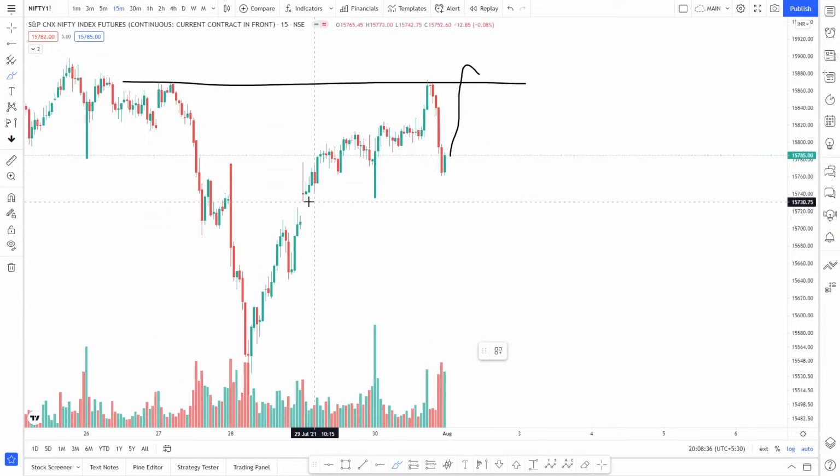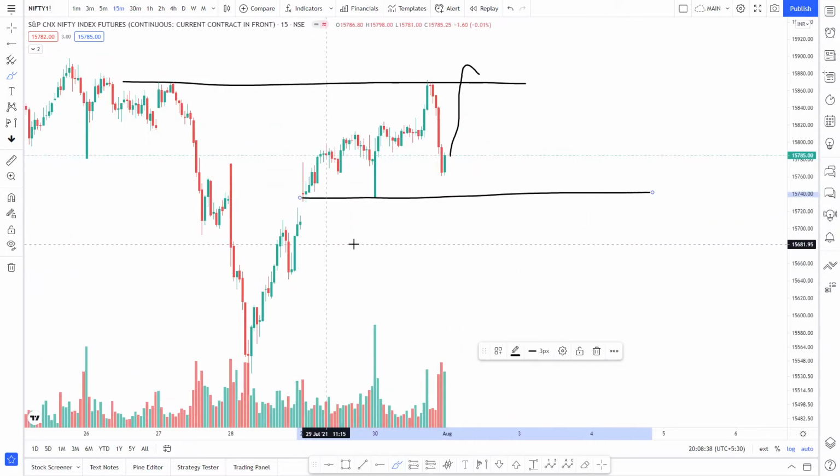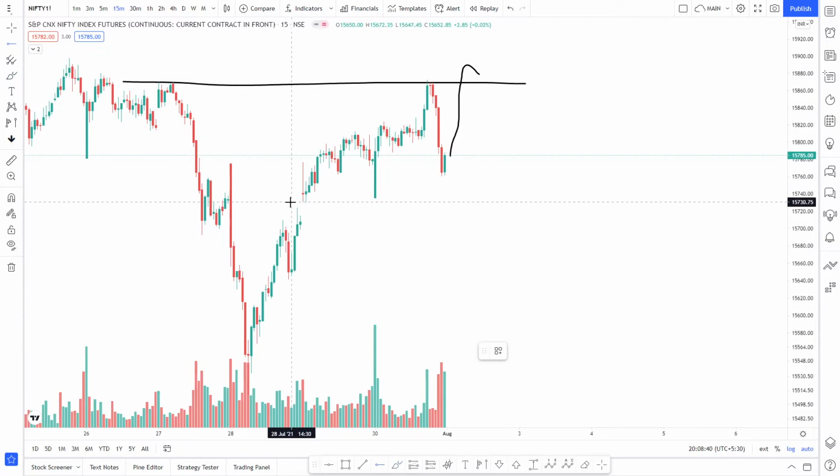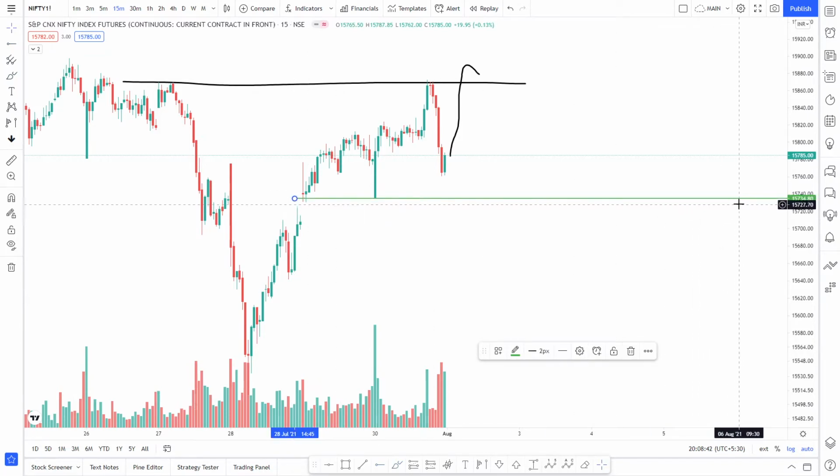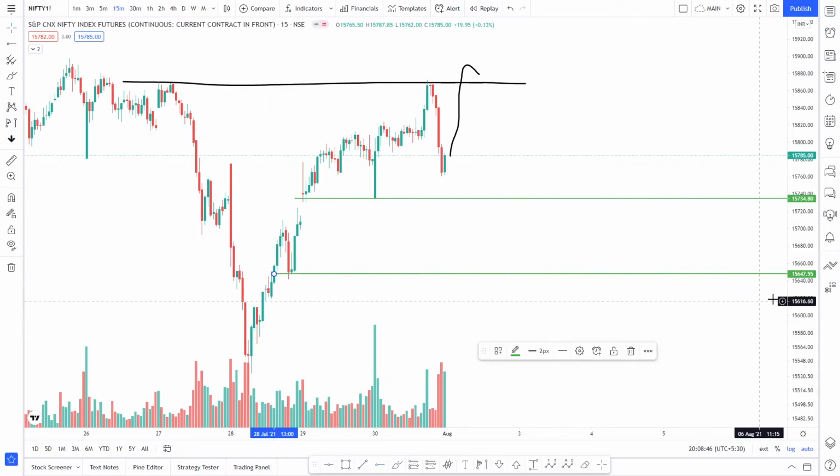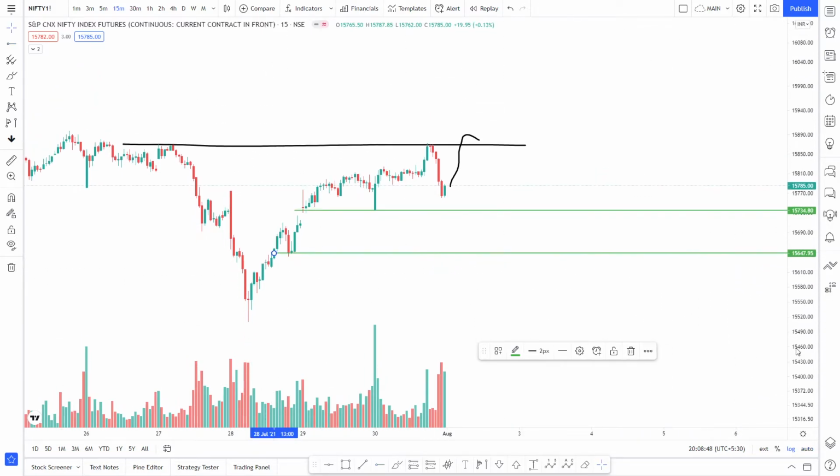And let's say we start going below this level, we start going below 15,735, then we start going below 15,650. That means that we are probably heading towards 15,300.